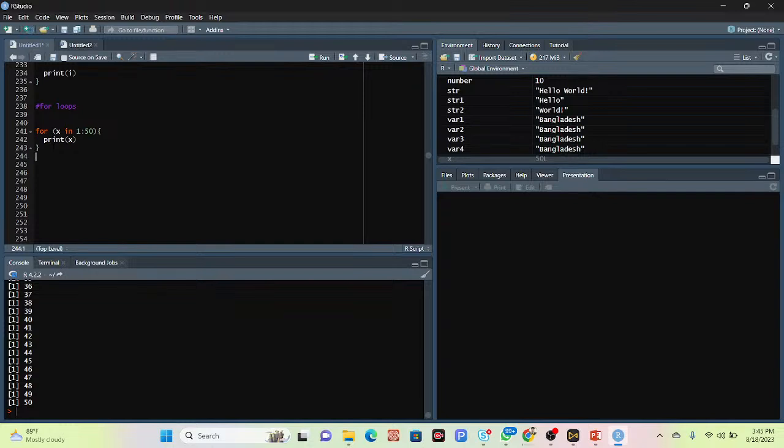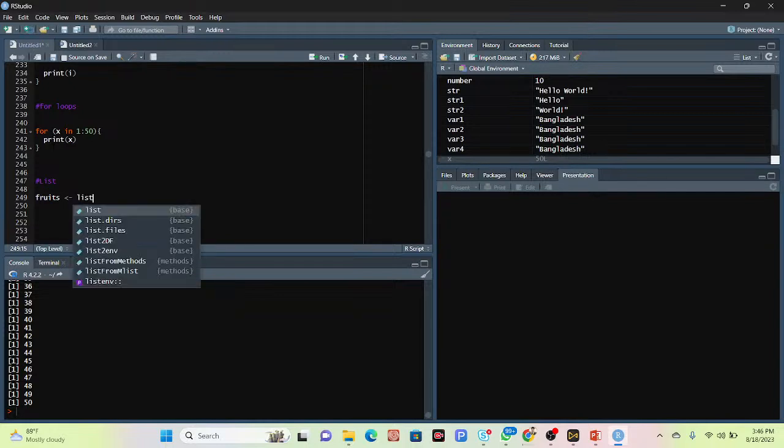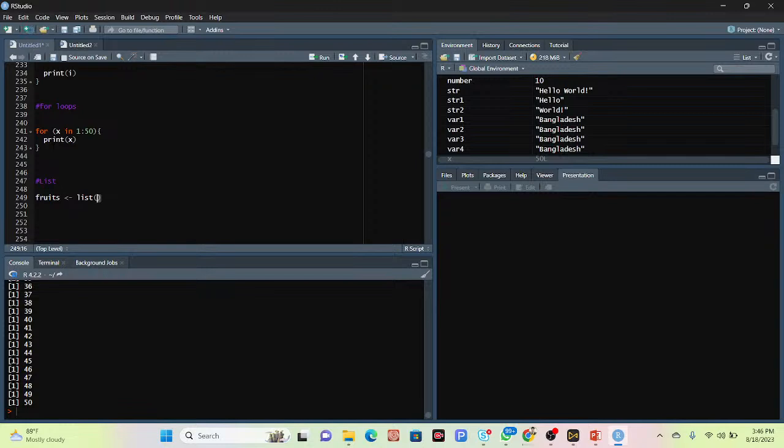Okay, so after that we need to talk about the list. It's very important. We will learn about the list and vector in a later chapter, but at this time we talk about the list, how I can make the list. Suppose I make the list about fruit. So fruits stores the different fruit names. For the list we need to use the list function, and put here the item names.